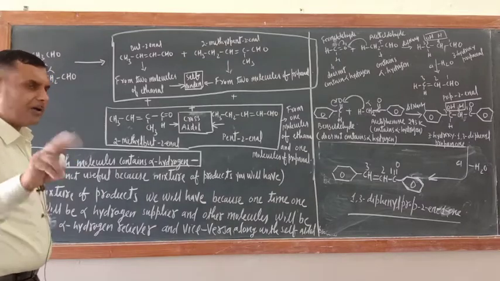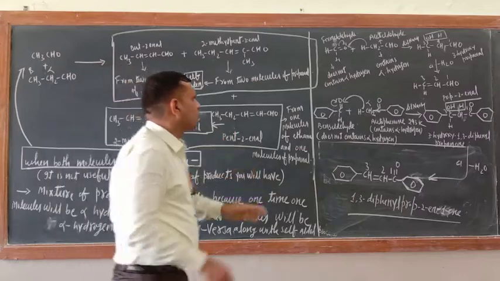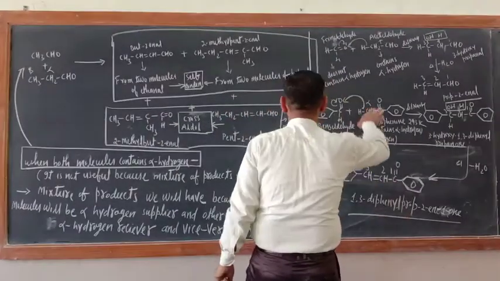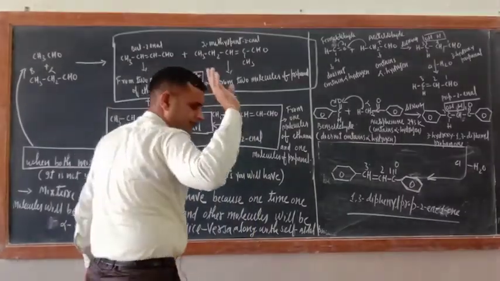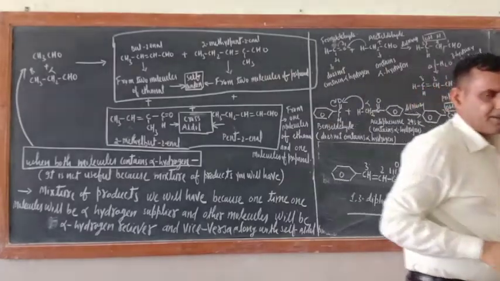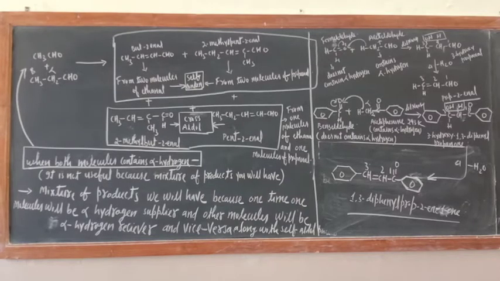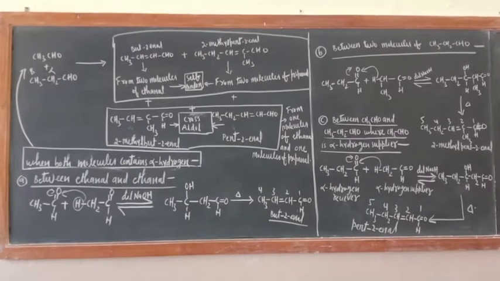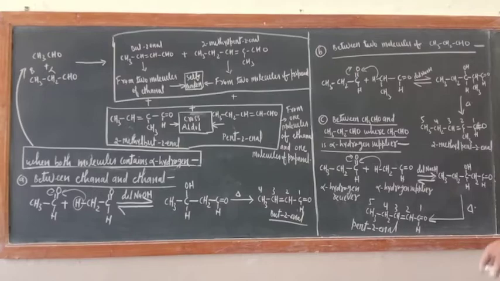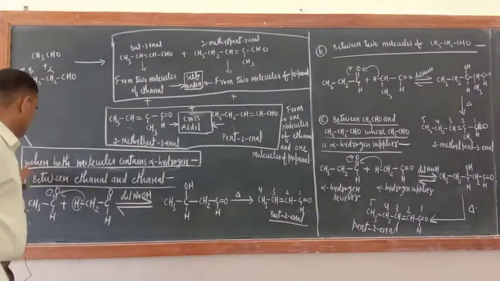Planning is required. Now your question is how these products have been obtained. So what I will do, I will rub this side because I have finished this one, and will explain to you how these products have formed. So let me rub this side, and let them be there only, there is no issue. Will explain how those products are obtained. So see how these products have come here.